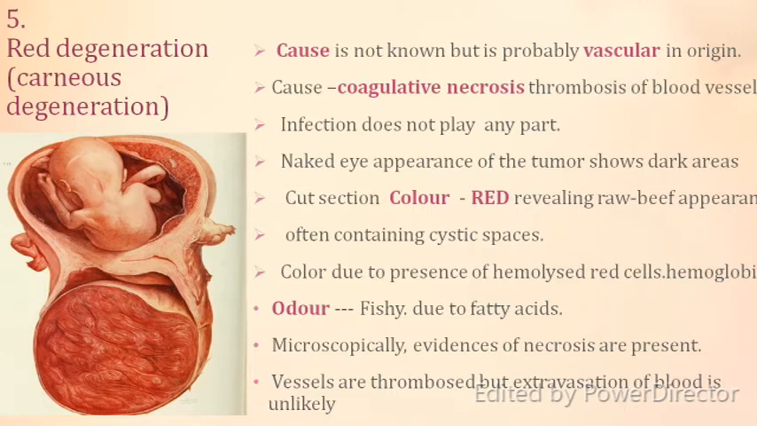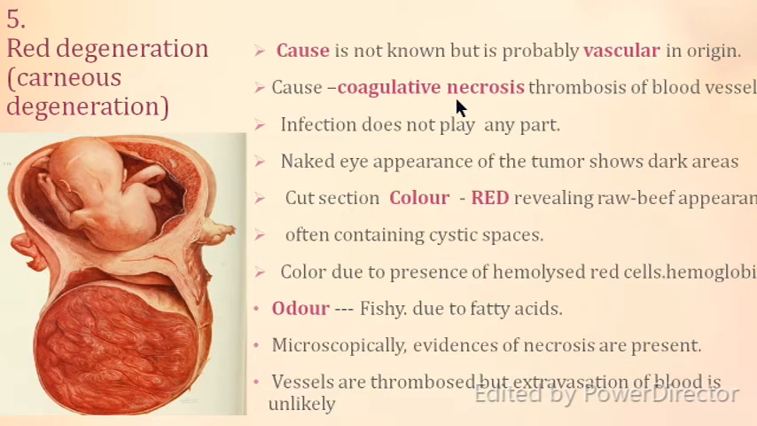Now coming to the next important degeneration. As you can see, this is a pregnant uterus, and in pregnancy the fibroid which was there has undergone a whorl appearance, which you can see has undergone red degeneration. It has changed its color, basically because of lots of blood there. Red degeneration is also called carneous degeneration. The cause is probably not known, but probably vascular.